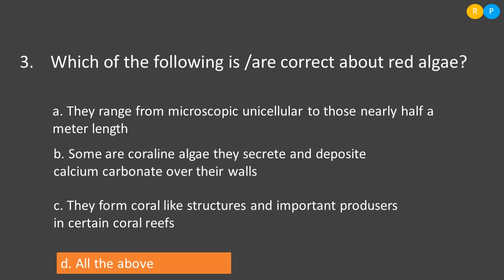So, all the three statements we have seen are correct. So, the correct option is D, all the above.